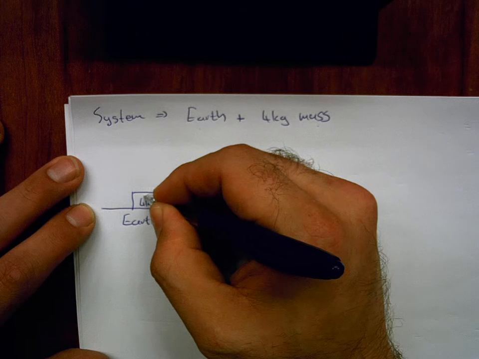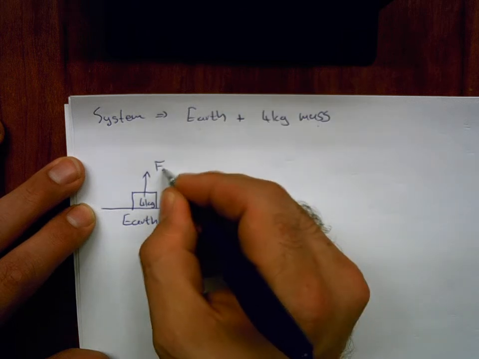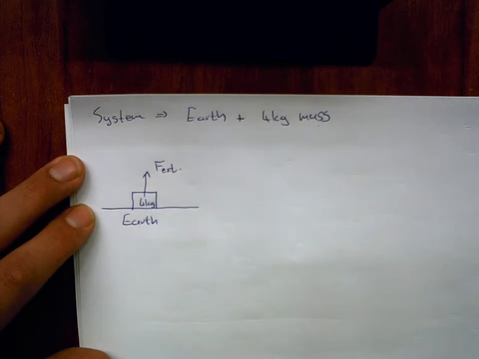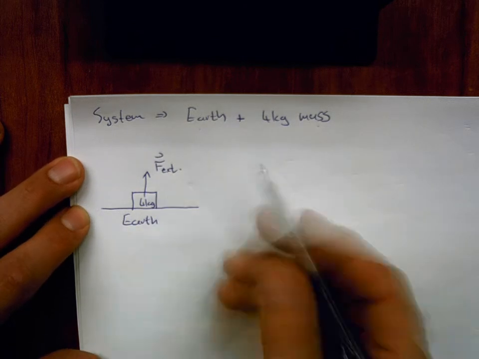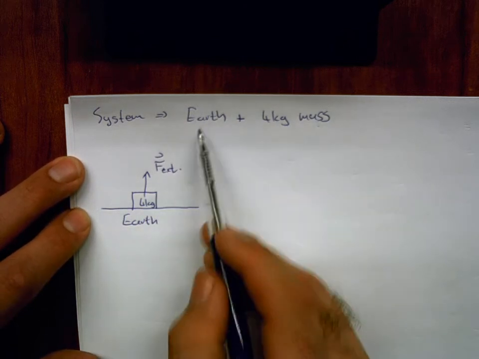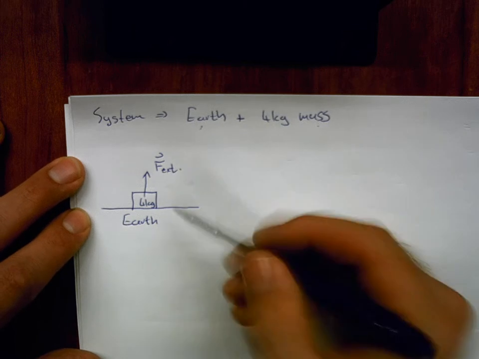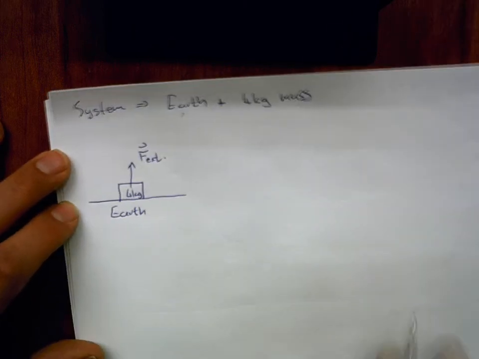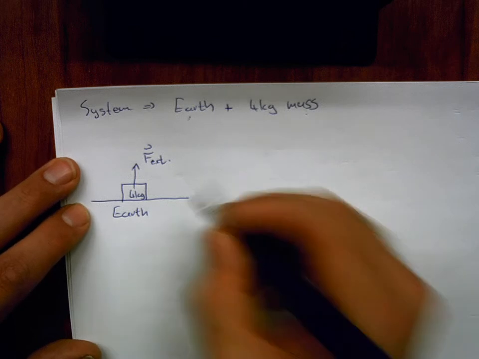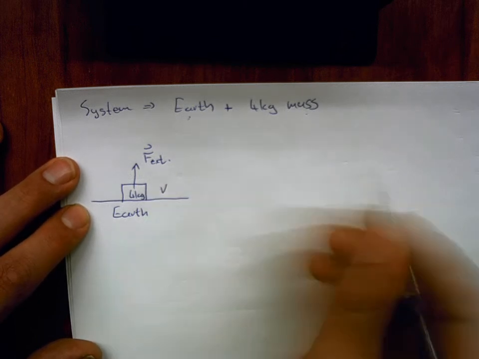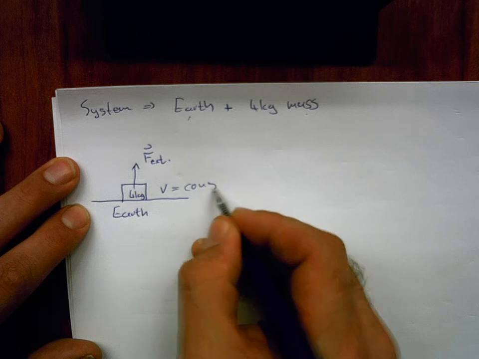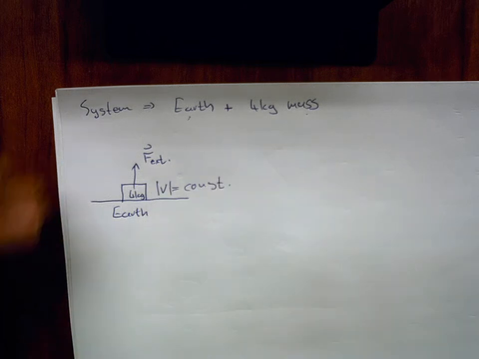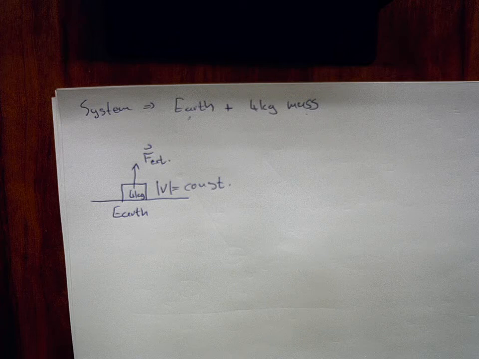And now an external force is applied to this mass. Somebody like me, or something that's not the Earth or the mass, is lifting this mass up from the surface of the Earth, and we're going to assume that the speed of this mass remains constant for now. So something is just coming and lifting this mass up and applying just enough force to counteract the force of gravity. So the forces are balanced, which means the mass can move up with a constant velocity.